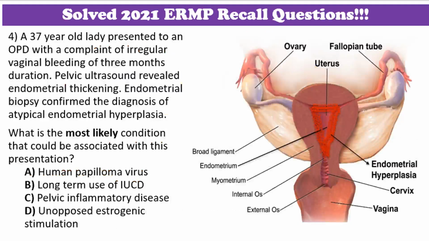Question number 4. A 37-year-old lady presented to an OPD with a complaint of irregular vaginal bleeding of 3 months duration. Pelvic ultrasound revealed endometrial thickening. Endometrial biopsy confirmed the diagnosis of atypical endometrial hyperplasia. What is the most likely condition that could be associated with this presentation?